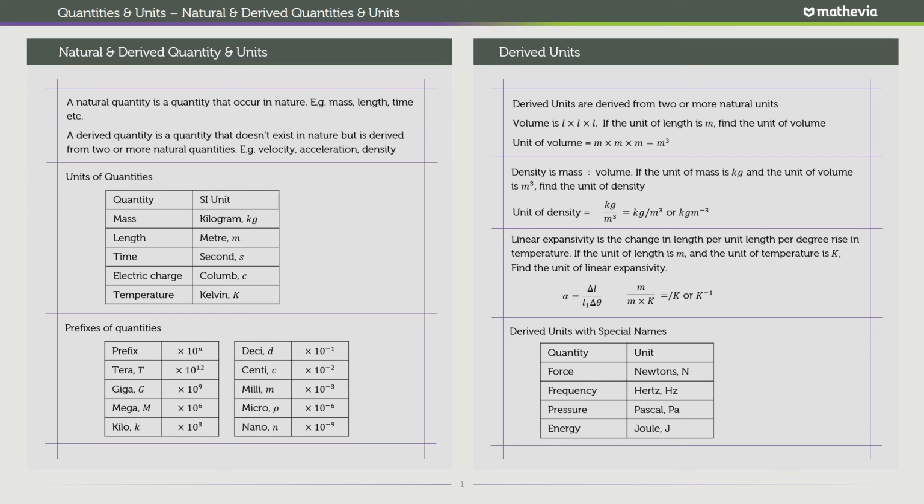You would be best to express that in terms of micrometers or nanometers or whatever you have there. And then you have derived units, how to form units for derived quantities based on the units of the natural quantities that those derived quantities are derived from. And finally, just a few derived units with special names. So we have force as newtons, frequency as hertz, pressure as Pascal.